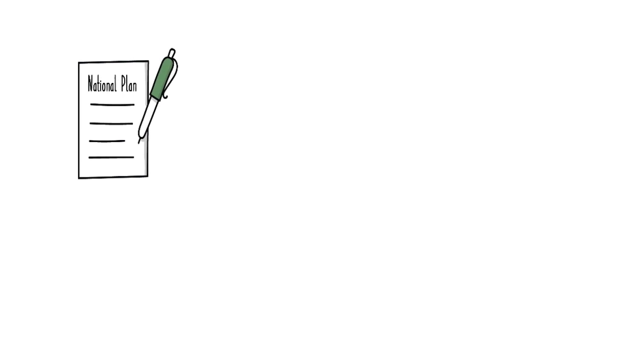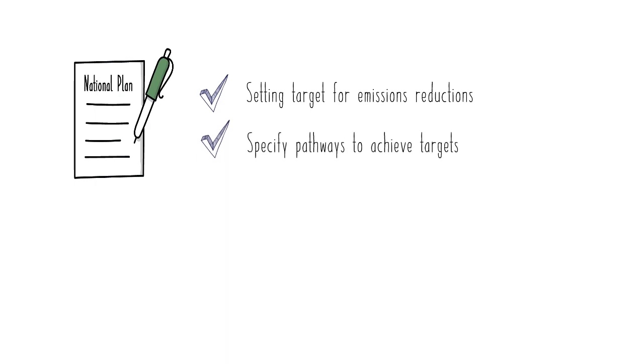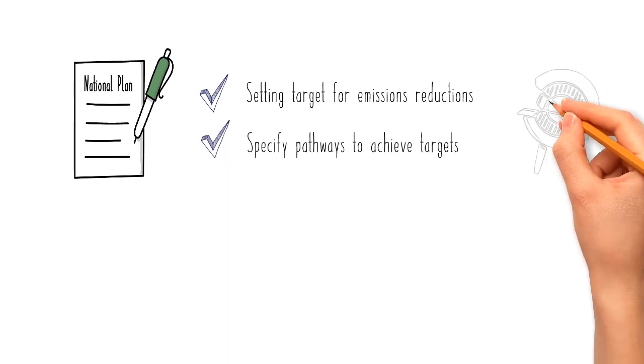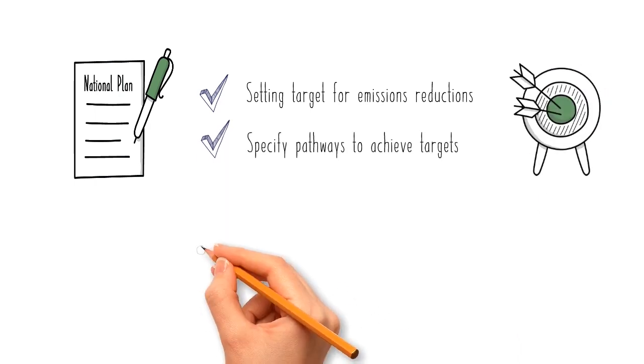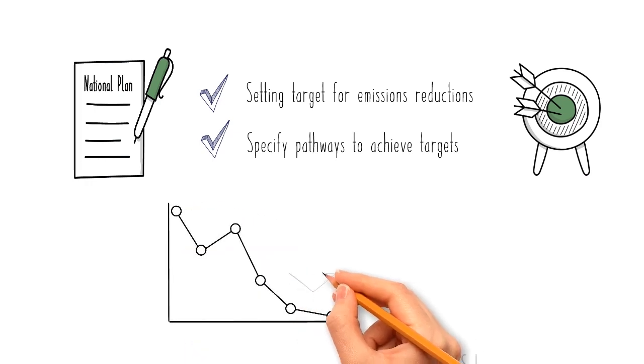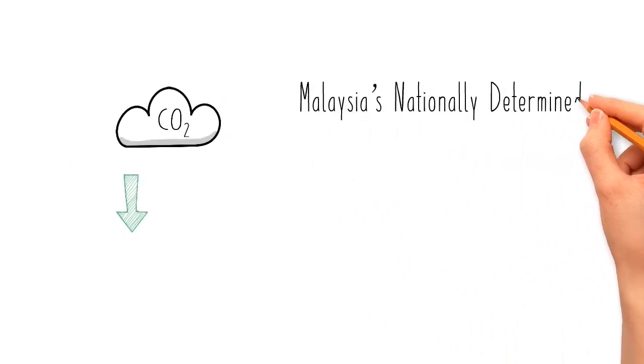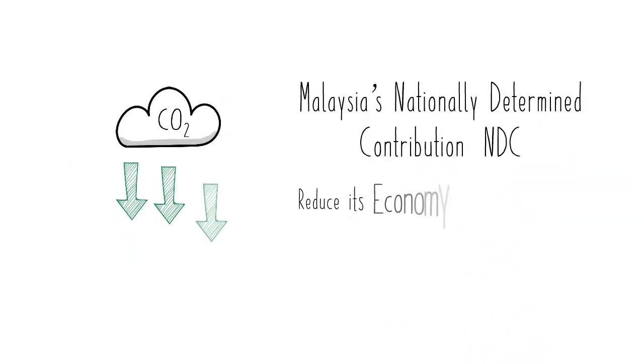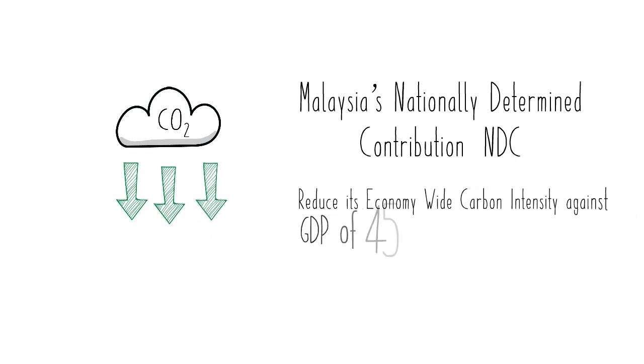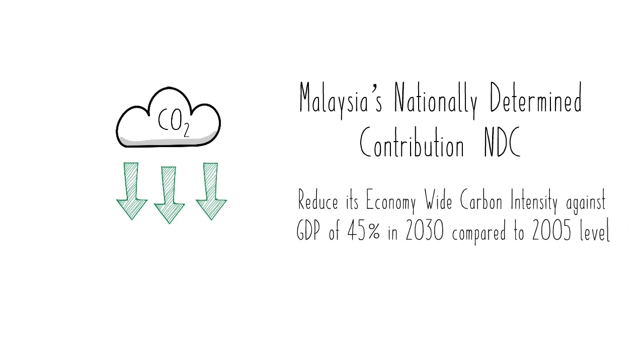Each signatory submits its own national plan, setting targets for emissions reductions and specifying pathways by which it aims to meet those targets. A few countries have set ambitious targets, including achieving net zero well before 2050. Malaysia has committed to reduce its economy-wide carbon intensity by 45% in 2030 compared to the 2005 level. It is time to transform words into action.